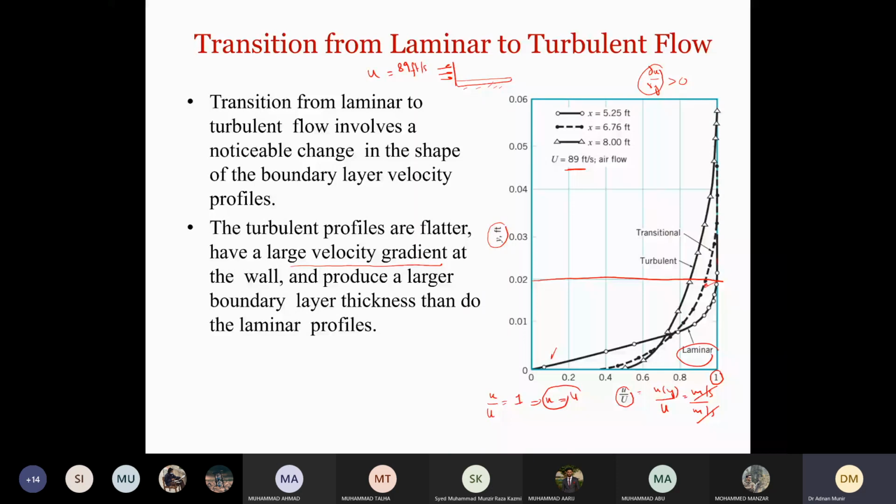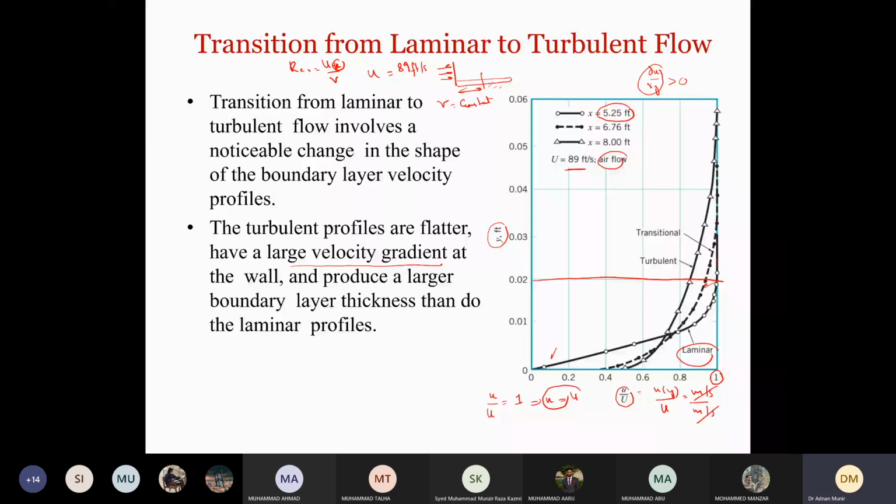Similarly, this is the case of air flow, so the kinematic viscosity is also constant. So that means how is the Reynolds number changing? The Reynolds number changes when we change x, since Re_x = Ux/ν, so we are changing the length x. When we took this case of laminar flow, x was 5.25 feet.